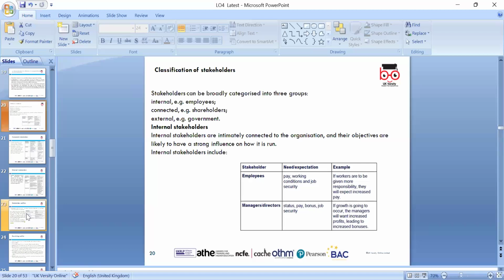When we look at the internal stakeholders, these are immediately connected stakeholders likely to have a strong influence. Internal can be the employees, who are quite anxious that the right tax will be deducted, the tax code, and the expenses toward their work. We can adjust their codes, and we can look at the managers and directors, the dividends and salaries. We have to look at the tax planning perspective, as well as the expectations of these stakeholders that need to be fulfilled.